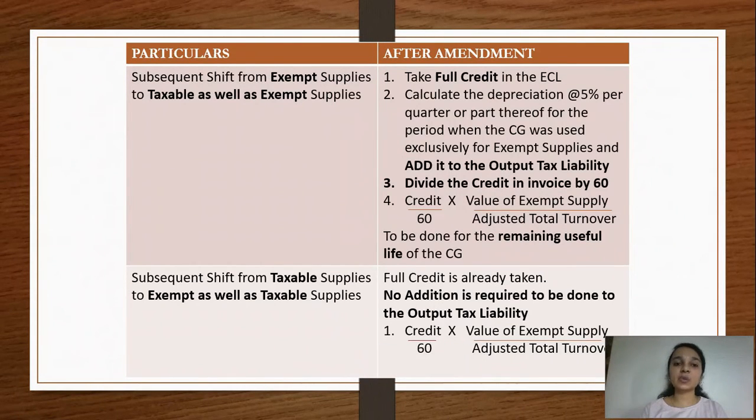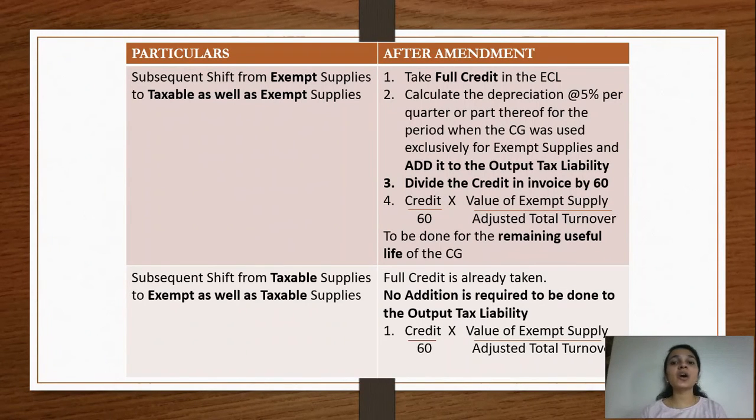So in a situation wherein the capital good was previously used only for exempt supplies, and now it is being used commonly for taxable as well as exempt supplies, how are we going to calculate, or how are we going to attribute the common credit in this particular situation? So what we did earlier, which we have seen just a few minutes ago, was we would depreciate, we would find out the amount, and then we would add it to the output, add it to the electronic credit ledger, and then divide it by 60 and do this till the remaining useful life of the asset.